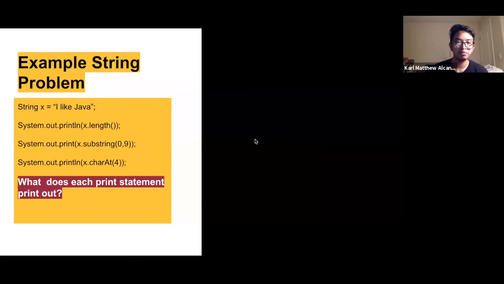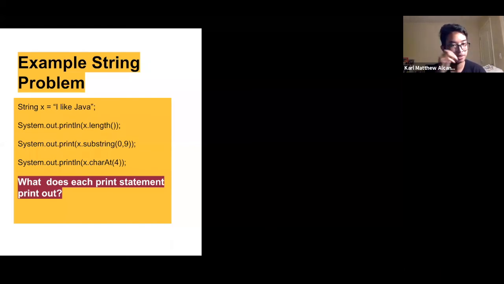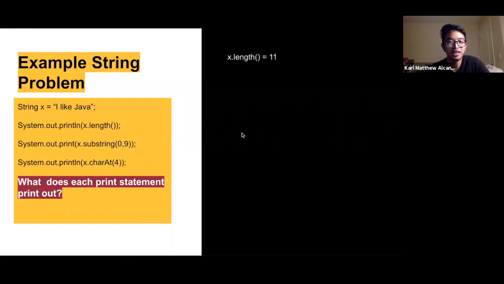In an example string problem, string x equals "I like Java", and we have some statements here: System.out.print x.length, System.out.print x.substring(0, 9), and System.out.print x.charAt(4). You can see that x.length will return 11 because the length method counts characters as well as spaces in this case.